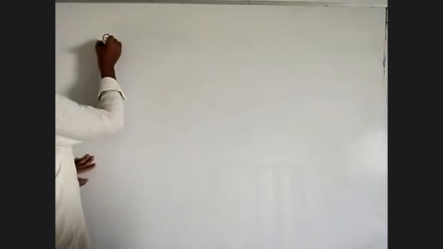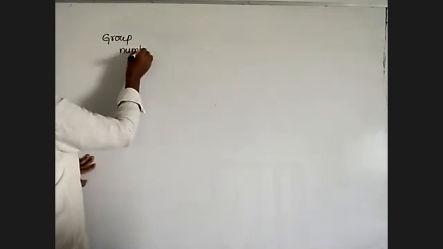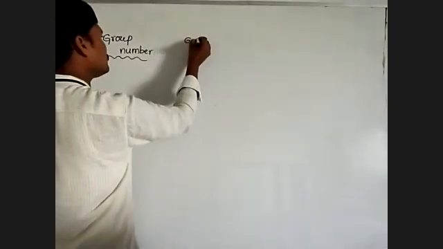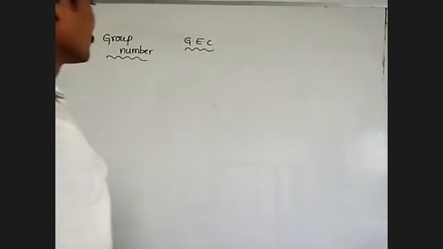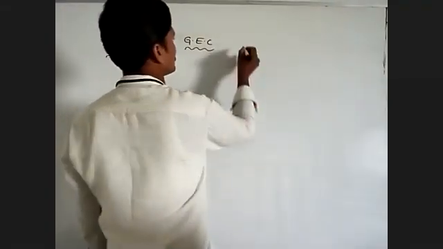Okay, group number and general electronic configuration. Okay, Lewis symbol.